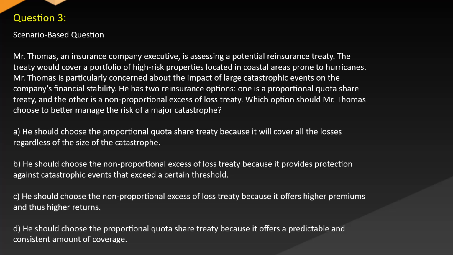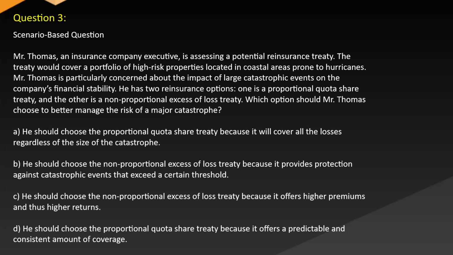Question 3. Scenario-based question. Mr. Thomas, an insurance company executive, is assessing a potential reinsurance treaty. The treaty would cover a portfolio of high-risk properties located in coastal areas prone to hurricanes. Mr. Thomas is particularly concerned about the impact of large catastrophic events on the company's financial stability. He has two reinsurance options. One is a proportional quota share treaty and the other a non-proportional excess of loss treaty. Which option should Mr. Thomas choose to better manage the risk of major catastrophe?